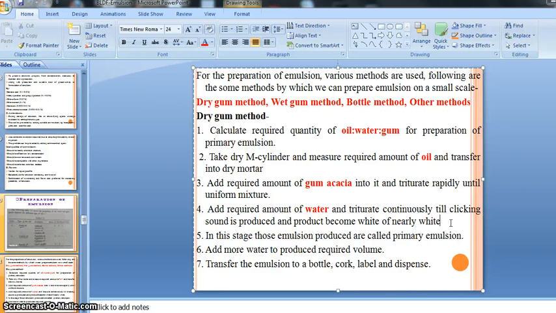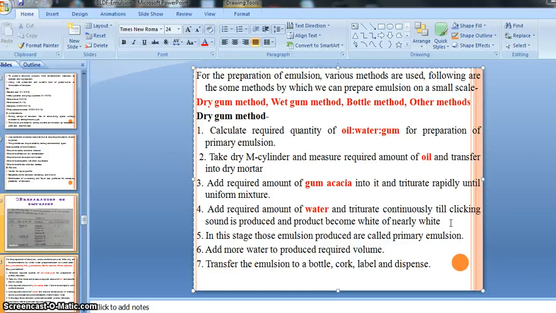After getting the clicking sound, we get a white or nearly white mixture, that is called the primary emulsion, right? Primary emulsion is a mixture of water, gum acacia and oil, and it appears white or nearly white in color, right?